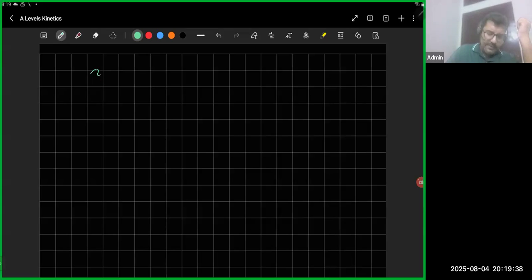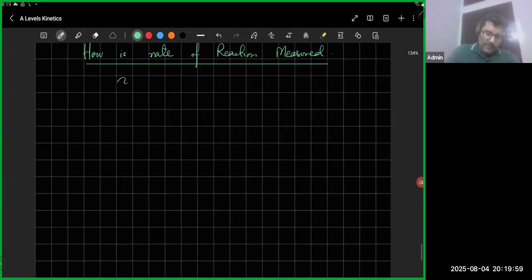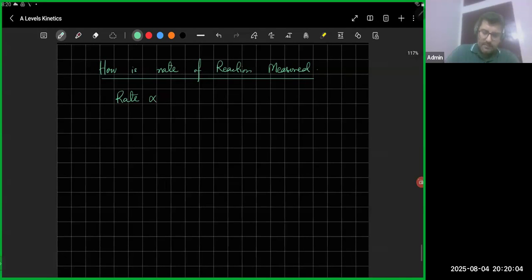Before this, how is the rate of reaction measured? How is the speed measured? That's what the question is. Rate or speed is basically any change with respect to time. That is delta time.